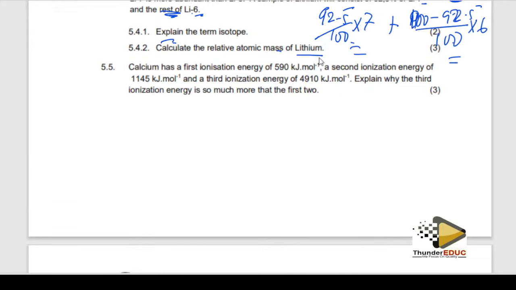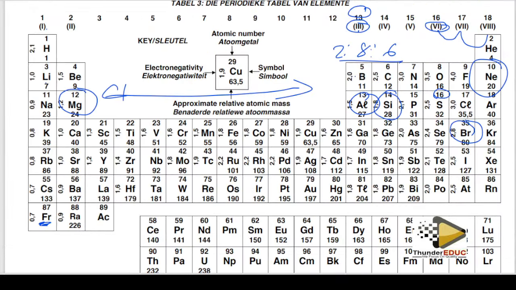Guys, the first ionization energy is this and the second ionization energy is this, while the third one is extremely high. Why? Because don't forget that calcium is in group 2, meaning that it loses these 2 electrons. Once it loses these 2 electrons, what happens? It means that it has become stable. The valence electrons, the electrons here, the calcium, here it has become stable.